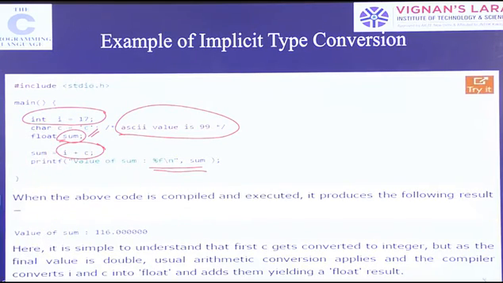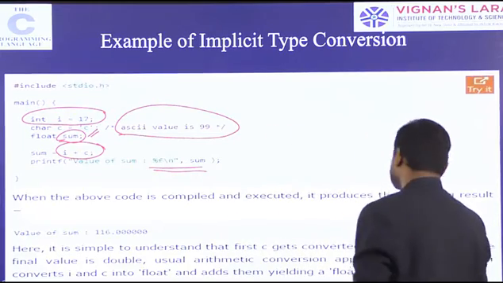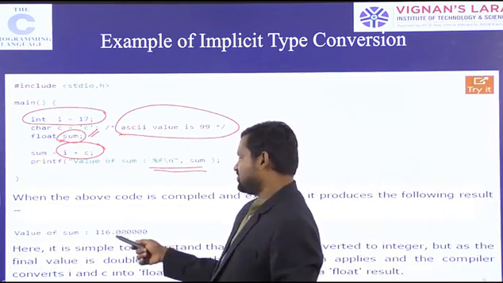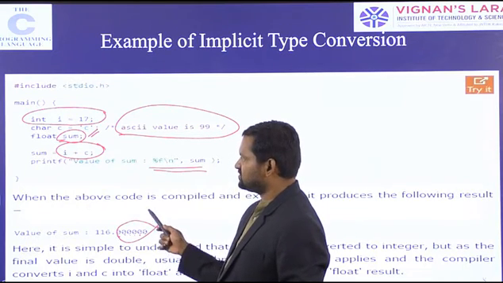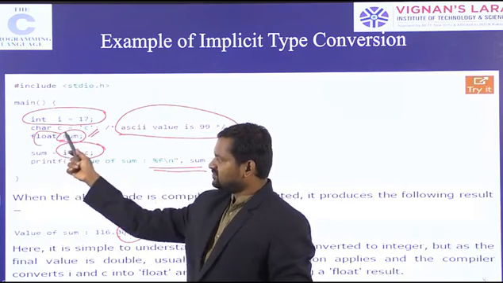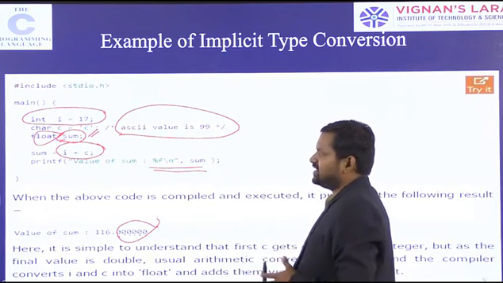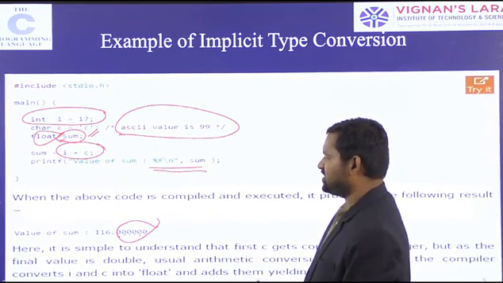When the above code is compiled and executed, it produces the following. What is the result? 116.000000, with 6 precision digits, float. Value of sum: 99 plus 17, 116.00.